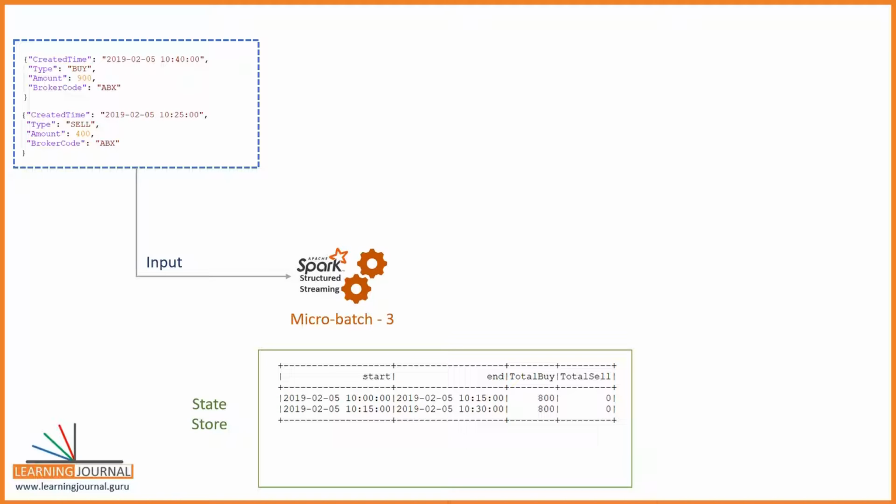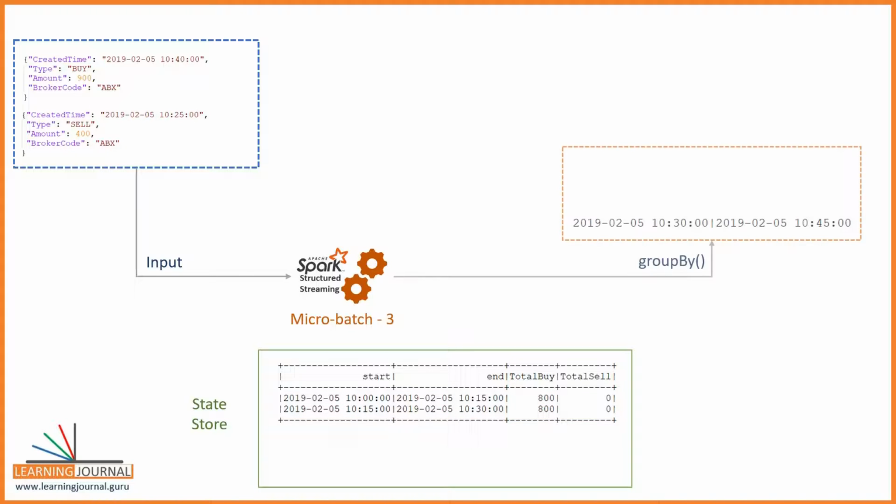Let's assume the third trigger is started. You have got two records, right? The first record is 10:40. Do we already have a window for this record? No. My most recent window ends at 10:30. So let's create another window from 10:30 to 10:45.